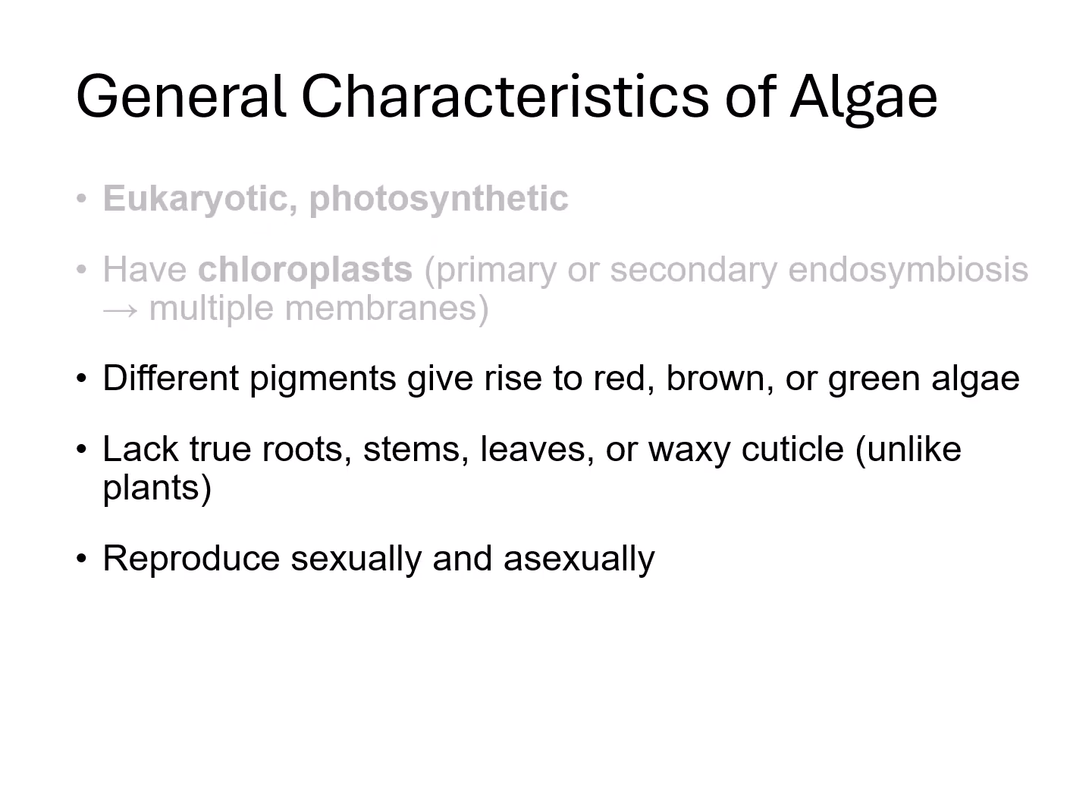Different pigments within the various types of algae can produce red, brown, or green varieties of algae. Unlike plants, algae lack true roots, stems, or leaves, or even a waxy cuticle, which is a protective, water-repellent outer layer that we find on the surface of most plants. Finally, algae are like plants in that they can reproduce both sexually or asexually.